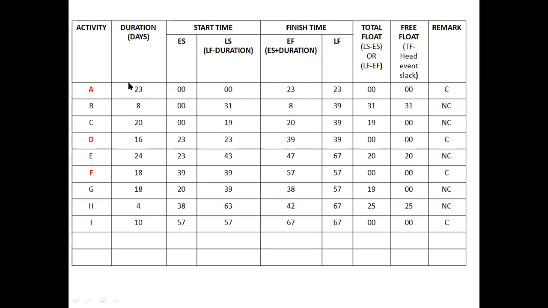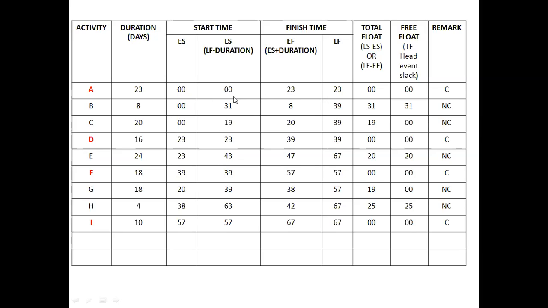After calculating these 4 time elements, the next is to find out the total float. What does total float mean? It is the difference between earliest start and latest start, or earliest finish and latest finish. But please remember, once again I tell you, that this should be the same. Suppose you take the difference between this and this, both should be the same.